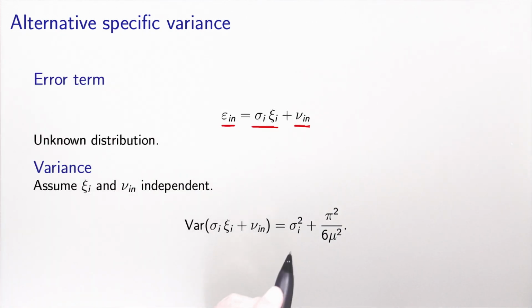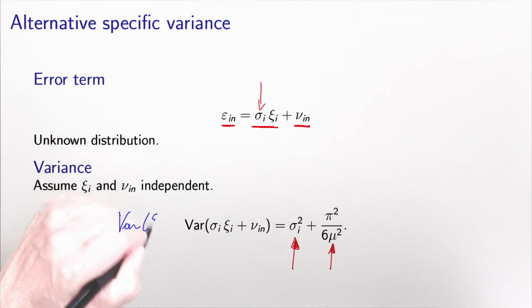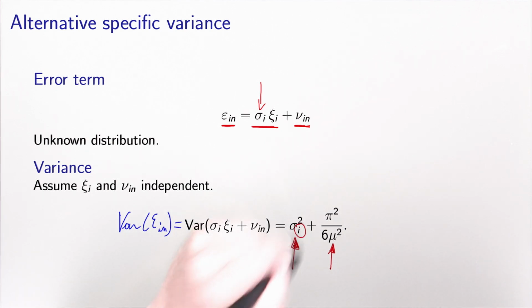So the variance of the first component is sigma_i squared, where sigma_i is this scale parameter that I've included. And as we have seen previously, the variance associated with the IID extreme value terms is pi squared divided by 6 mu squared, where mu is the scale parameter of this nu. And now you can see that the variance of epsilon that we just calculated depends on i. So it varies across alternatives. So we will call this specification an alternative specific variance specification.